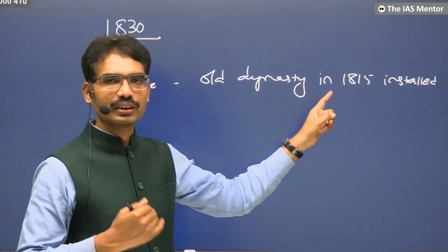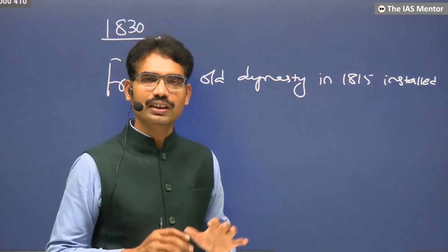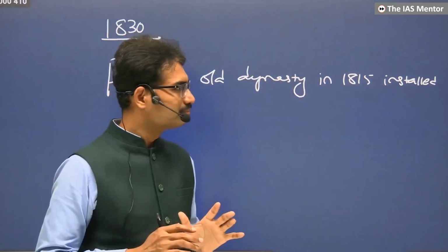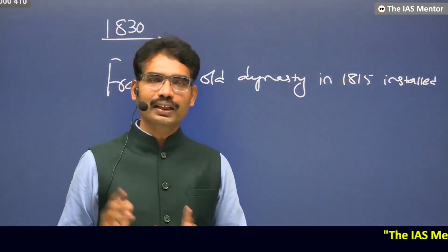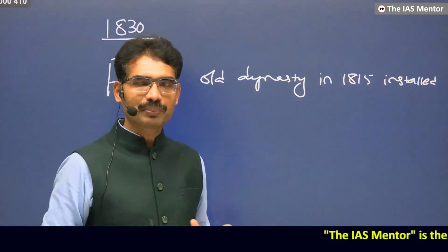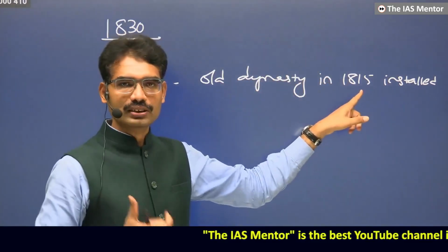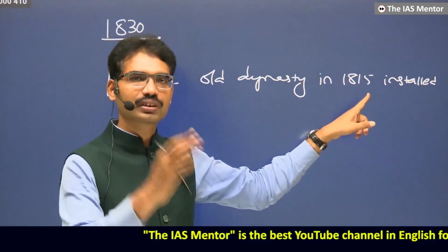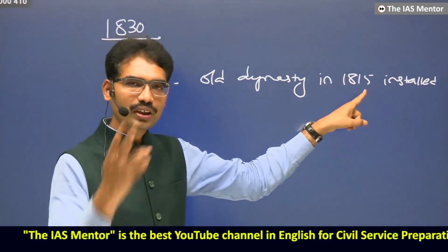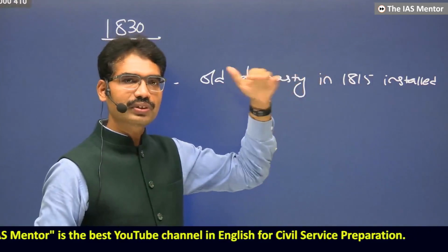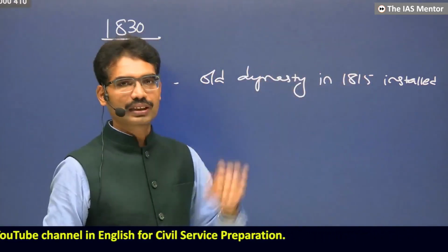In 1815, in the Battle of Waterloo, Napoleon was defeated and he was imprisoned somewhere in the deep ocean, in the Atlantic Ocean, St. Helena. Because in 1813, they had defeated him, they kept him nearby. But again, he escaped from the prison and once again became emperor. That's why in 1815, once he was defeated, he was taken to the deep ocean. The old dynasty, which was uprooted in 1789, once again came back in 1815.